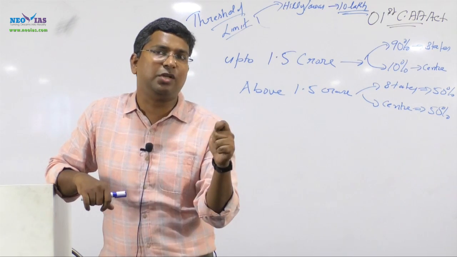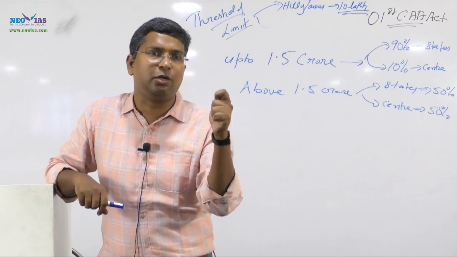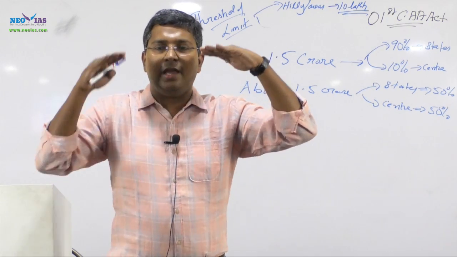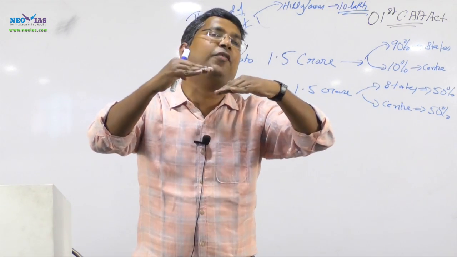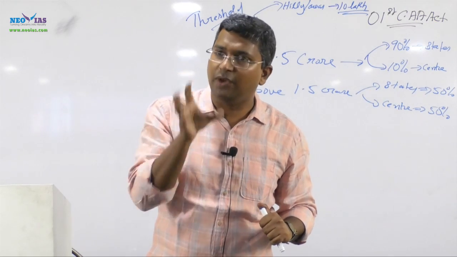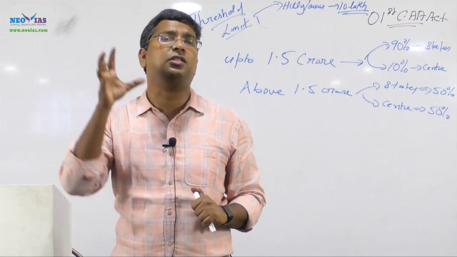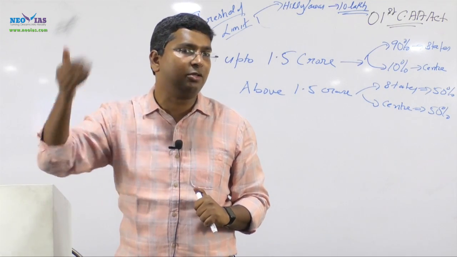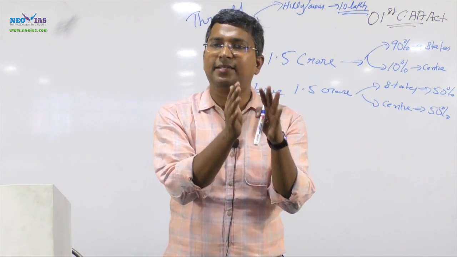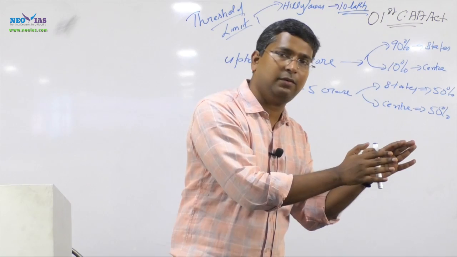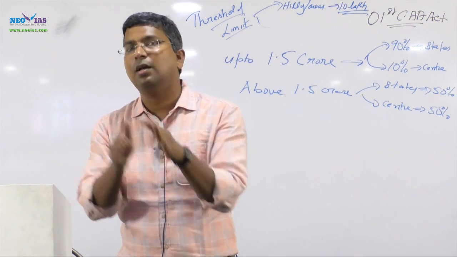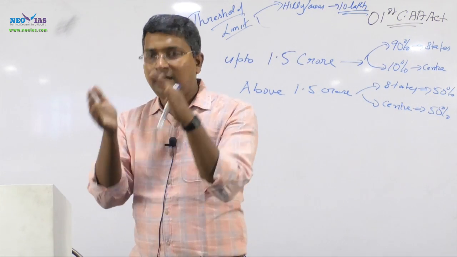There was an issue of administrative control, whether it will be with the center or the state for the respective assessees. So it was decided like this. I'm repeating again: if a business has a turnover up to 1.5 crore, this value is very important. 1.5 crore is a very, very important fact. Several times this 1.5 crore has come in the newspaper, so it's a universal fact. Up to 1.5 crore, 90% of the SSCs will come under the administrative control of states, and 10% under the center. 90, 10.